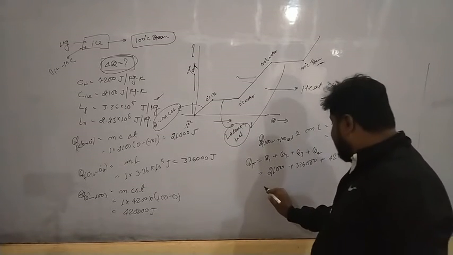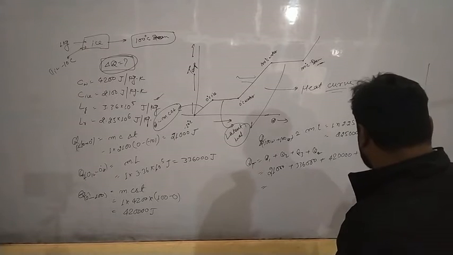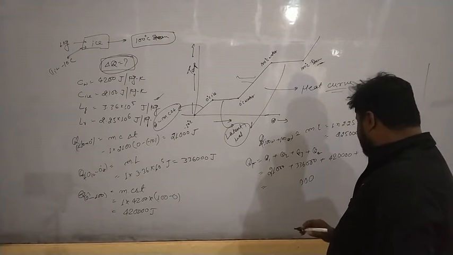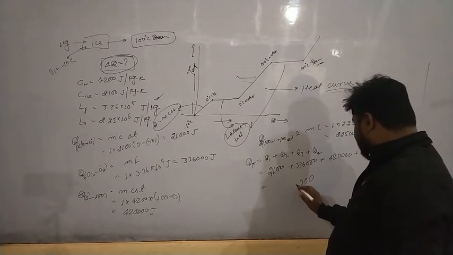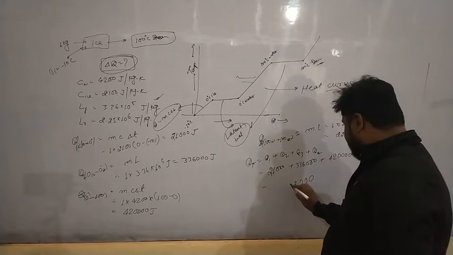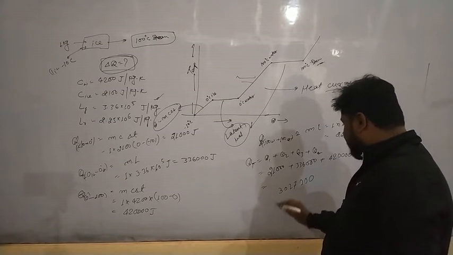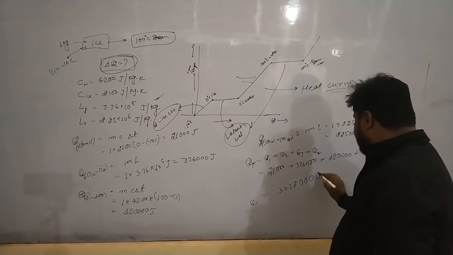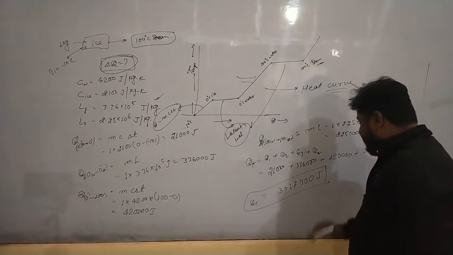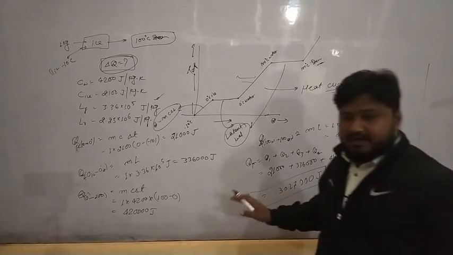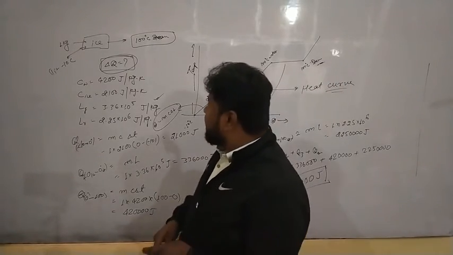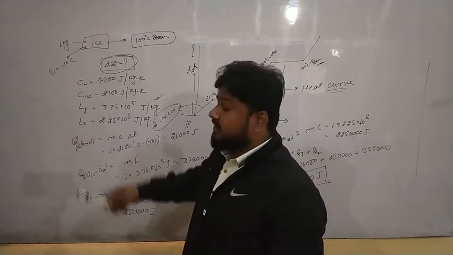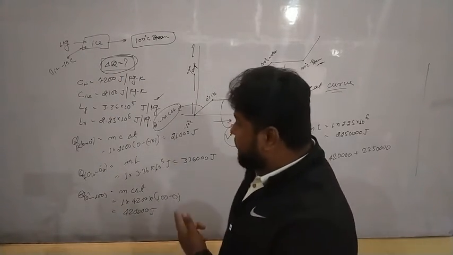If we add all of them, that will become your total heat, which means this much amount of heat is required to bring minus 10 degrees Celsius of ice block to 100 degrees Celsius of steam. This is one question.